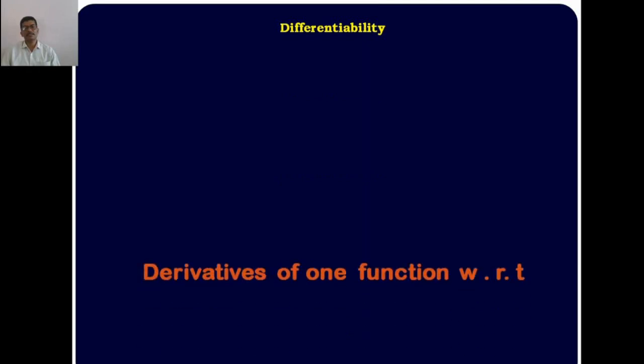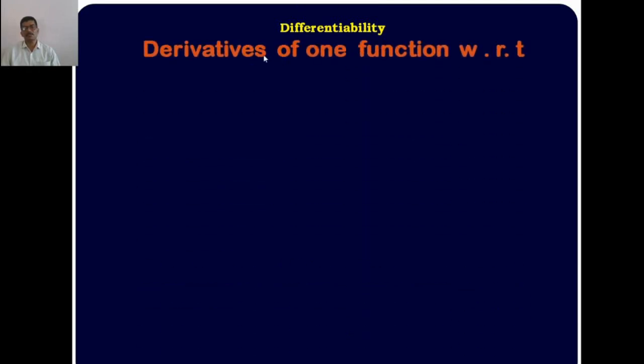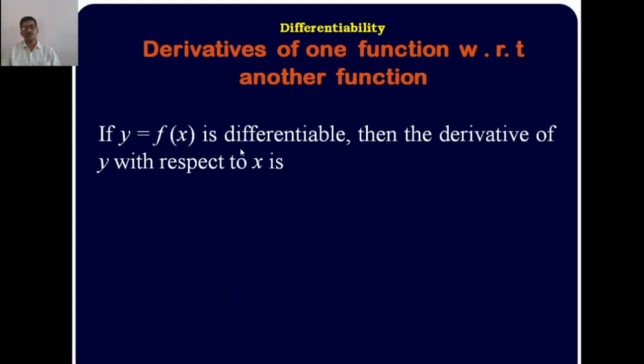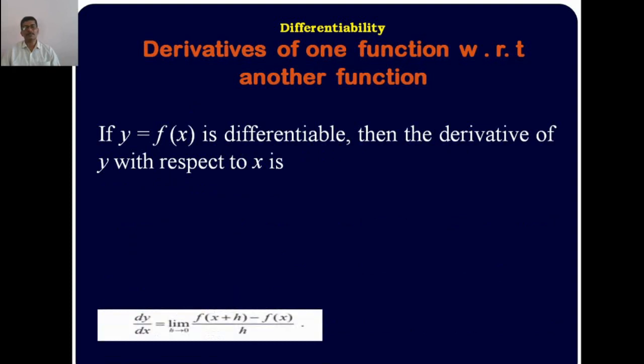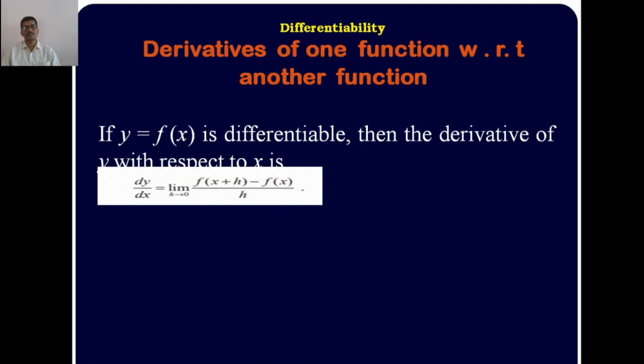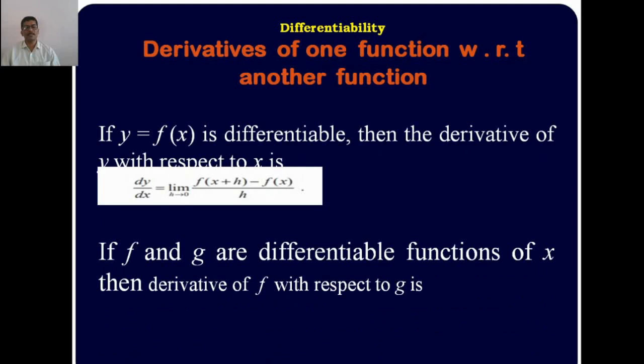The similar method, the derivative of one function with respect to another, is the parametric form. In our text only one problem is given. If y is equal to f of x is differentiable, then the derivative of y with respect to x is dy upon dx is equal to the limit of f of x plus h minus f of x divided by h.